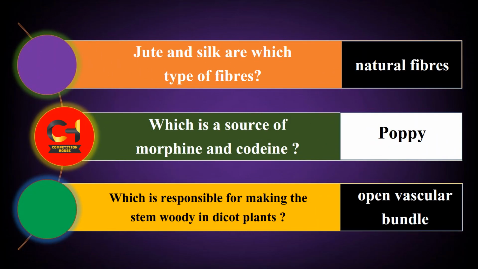Jute and silk are which type of fibers? Answer is natural fibers. Next question, which is a source of morphine and codeine? Answer is poppy. Next question, which is responsible for making the stem woody in dicot plants? Answer is open vascular bundle.